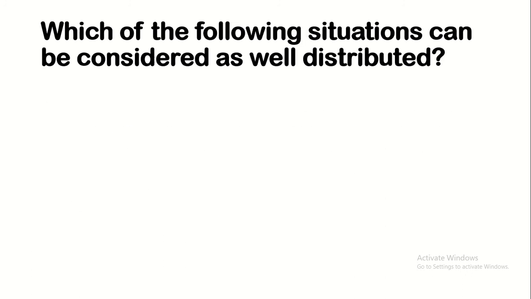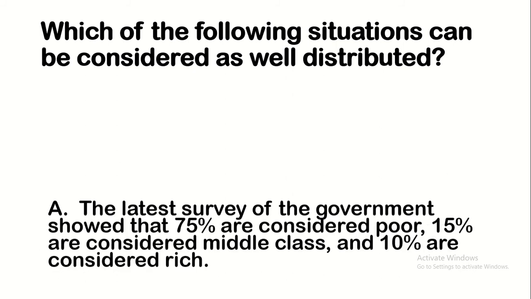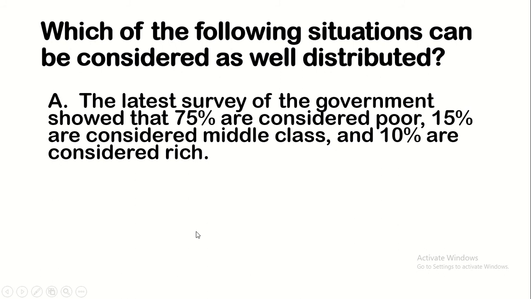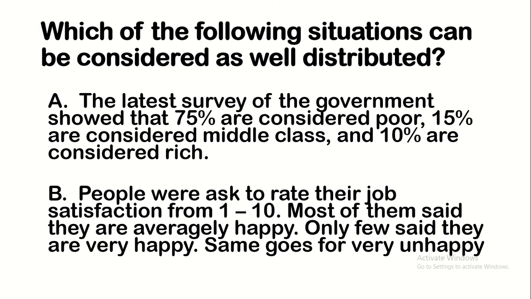Bago tayo mag-start, I do have questions sa lahat. Which of the following situations can be considered as well-distributed? Letter A ba? The latest survey of the government showed that 75% are considered poor, 15% are considered middle class, and 10% are considered rich. Letter B, people were asked to rate their job satisfaction from 1 to 10. Most of them said they are averagely happy. Only few said they are very happy. Same goes for very unhappy.